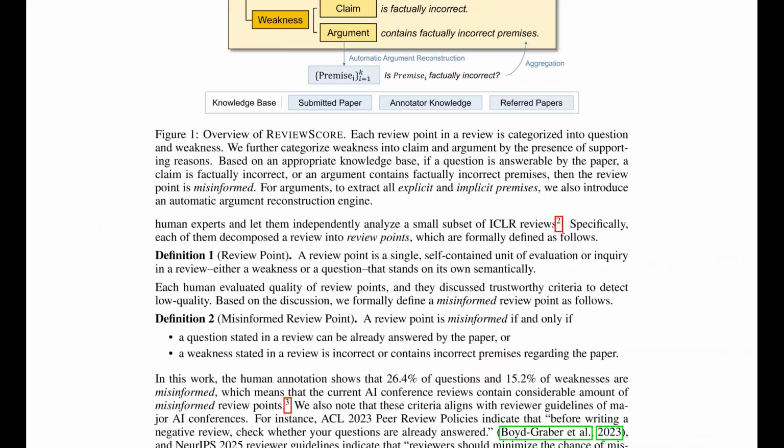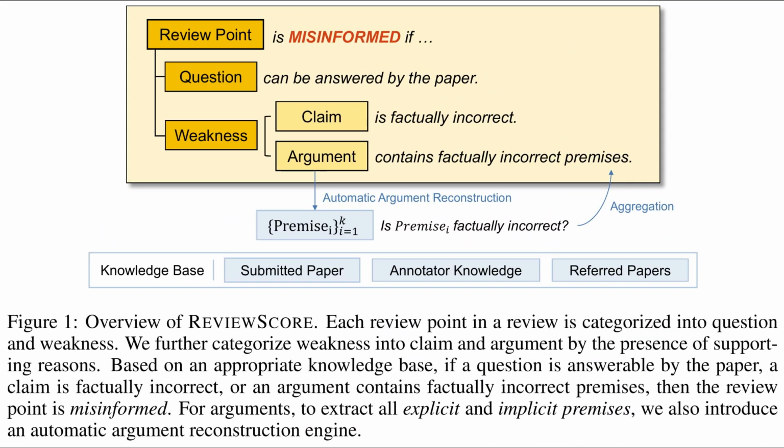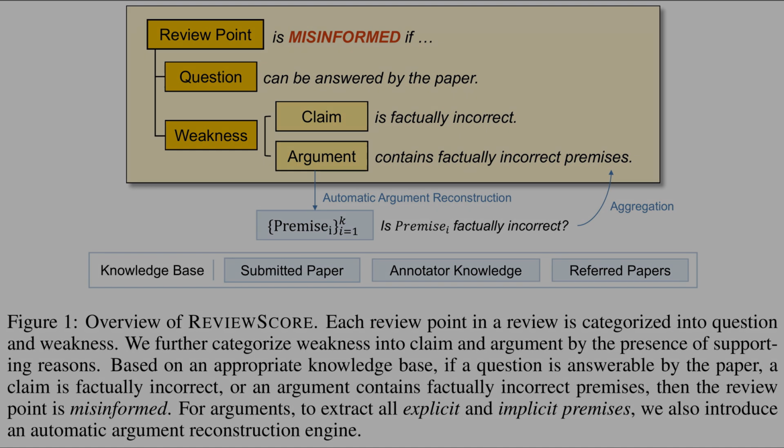Alright, Figure 1 shows the core idea. Flag a review point when a question is answered already, a claim is wrong, or an argument uses incorrect premises. Argument reconstruction means pulling out explicit and implicit premises for checking against evidence. The top panel maps the path from review point to question or weakness, then to claim or argument. The lower strip lists the knowledge sources for judging premises, including the submitted paper and referred papers.